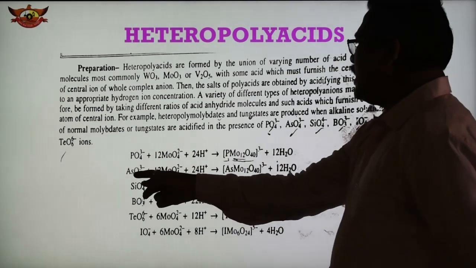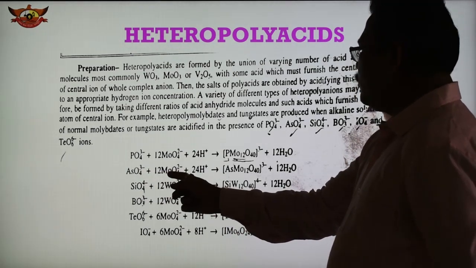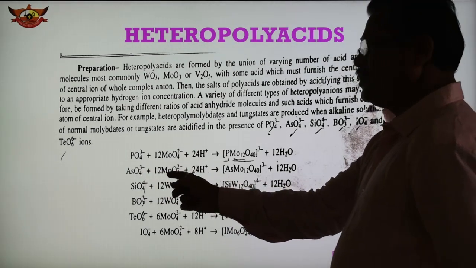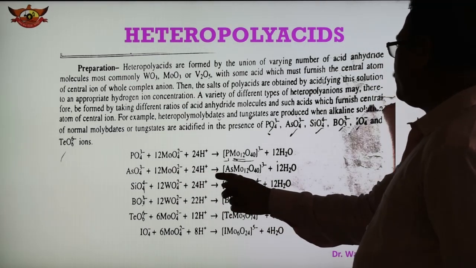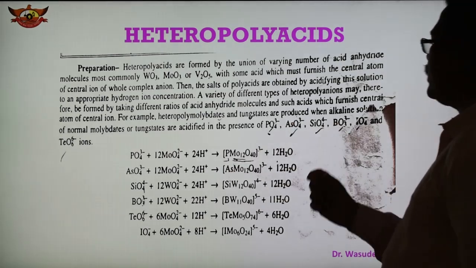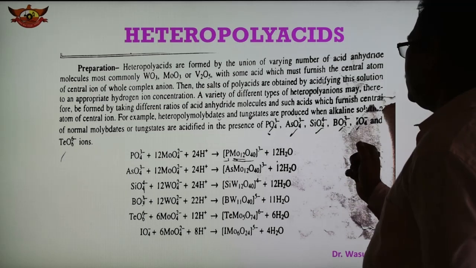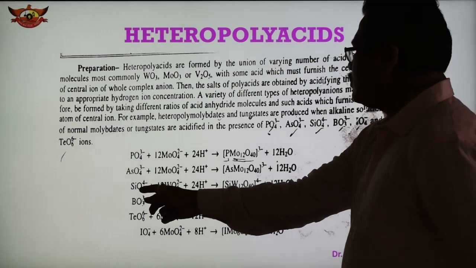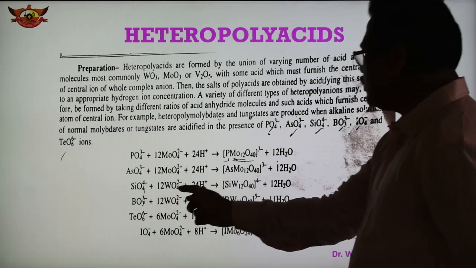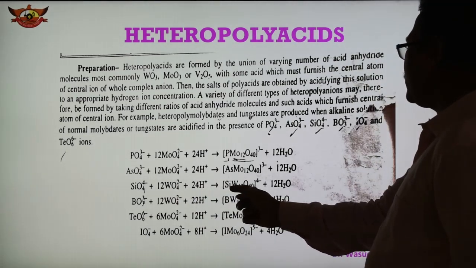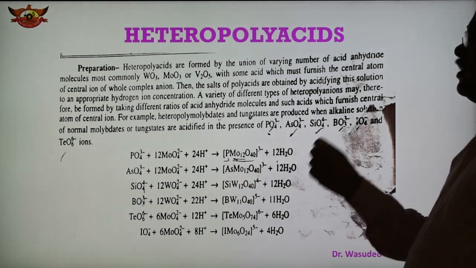Arsenate, AsO4 3 minus, reacts with MoO4, the molybdate unit, and in place of H plus ion, forming this, arsenic is the heteroatom and central atom, and then Mo12O40, with 12 molecules of water released. We can also take SiO4 in this way. We can take tungsten oxide in place of molybdenum. In place of acid we get SiW12O40 4 minus and 12H2O. So silicon is the central atom, the heteroatom.